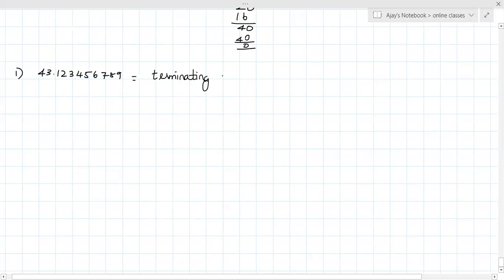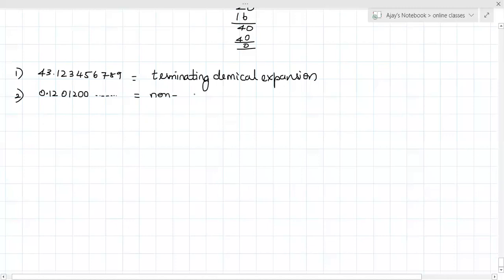Terminating decimal expansion. Question number 2: 0.120120120 and so on, double 0. It keeps on going, right? There is a dot. So it is non-terminating.